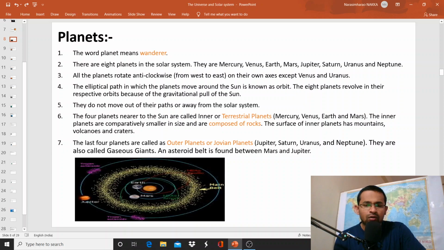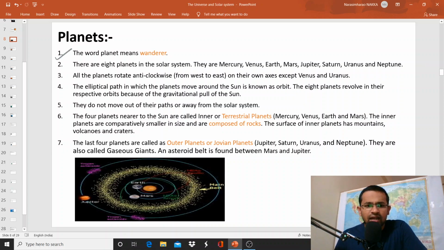And what is the meaning of self-luminous body? A self-luminous body means a body which ejects light and heat on its own. And non-self-luminous means the opposite. So planets are non-self-luminous bodies. So we can characterize a planet as a wanderer and a non-self-luminous body. So the word planet means wanderer.